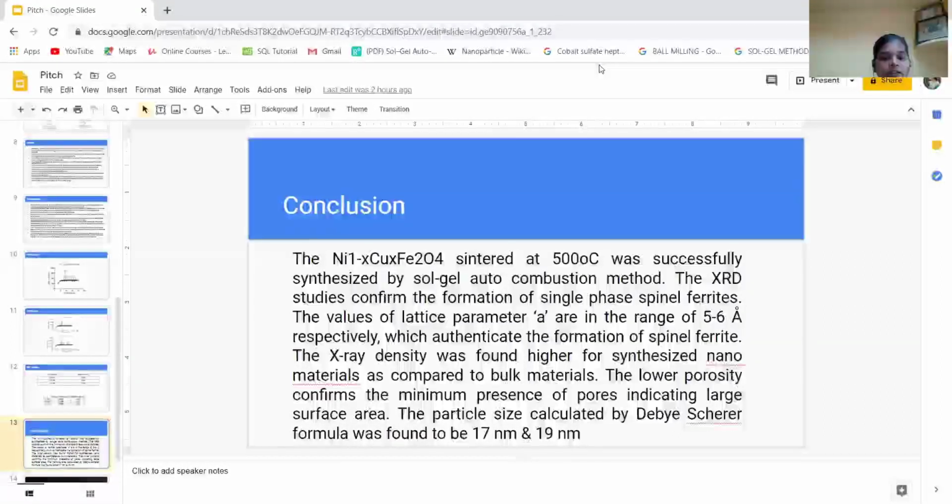The particle size calculated by Debye-Scherrer formula was found to be 17 nm and 18-19 nm.